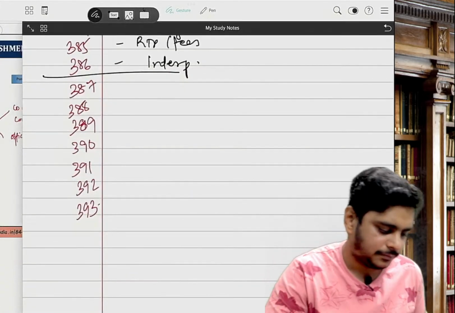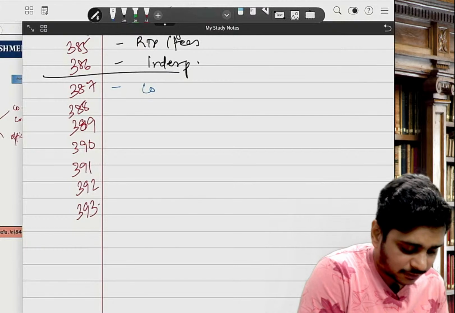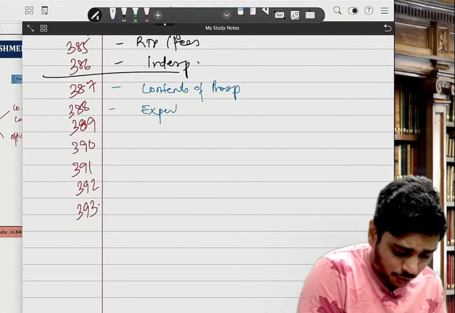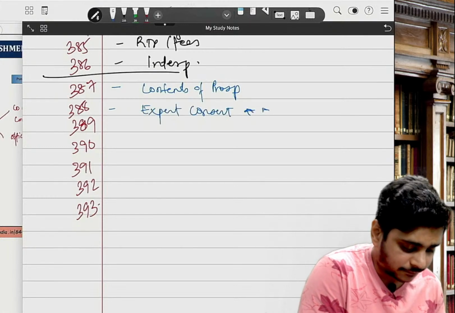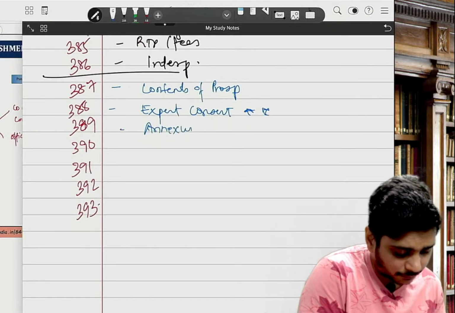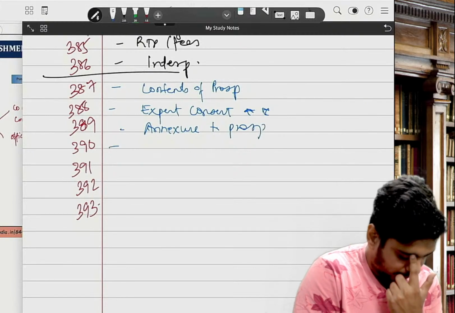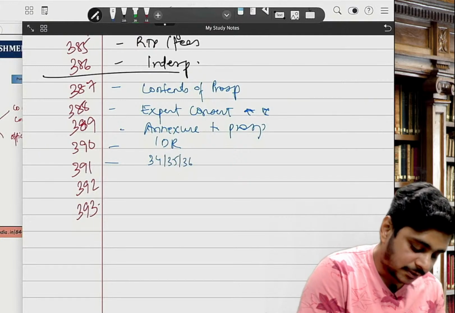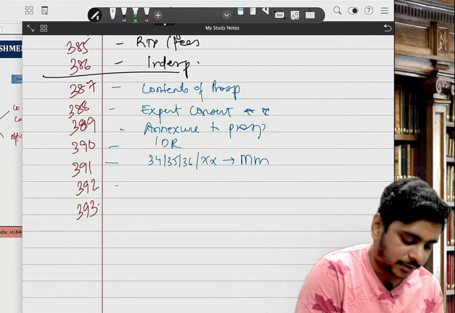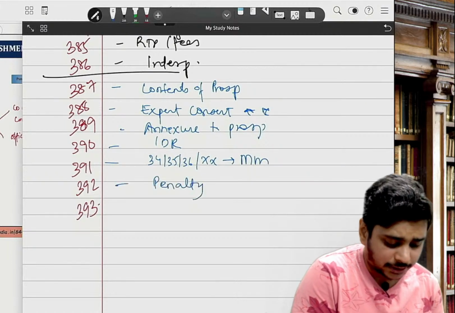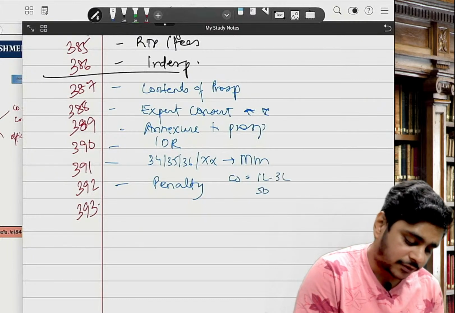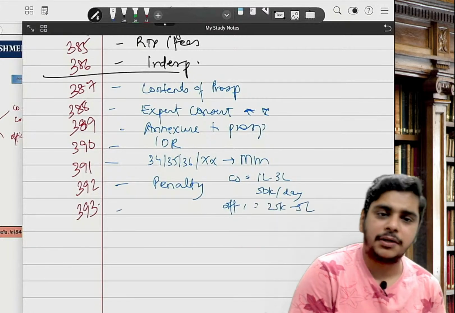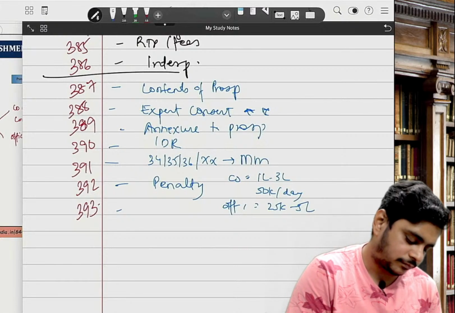Let me just scribble this. 387 is contents of prospectus. 388, expert's consent, important, it can come in the exam. 389, annexure to prospectus. 390 is IDR. 391 is sections 34, 35, 36, chapter 20, mutatis mutandis to a foreign company. 392 is your penalty: company's penalty is 1 lakh to 3 lakh, continuing default is 50,000 per day, and officer's penalty is 25,000 to 5 lakh. 393 is basically valid contracts.